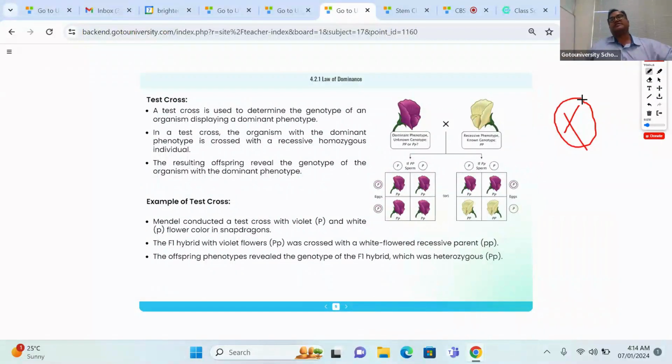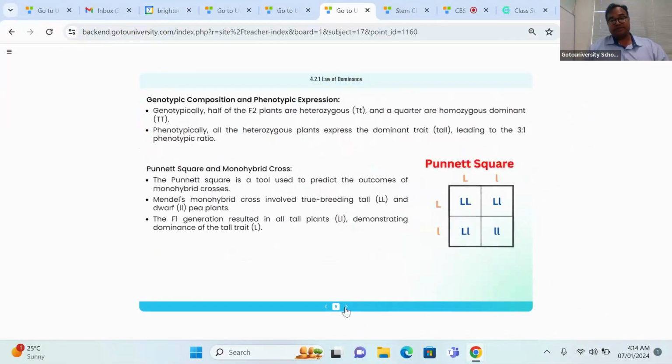Some plants grow very fast, some grow very slowly, some grow moderately. Like this, there are many important varieties of plants, right? So what we need to understand is the geographical crossing over, specific crossing over. We are understanding with this.